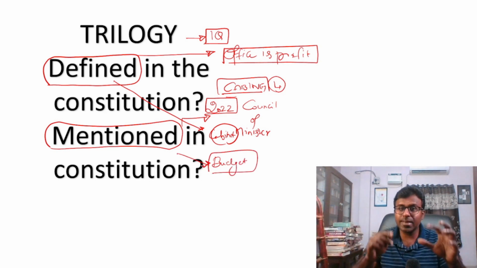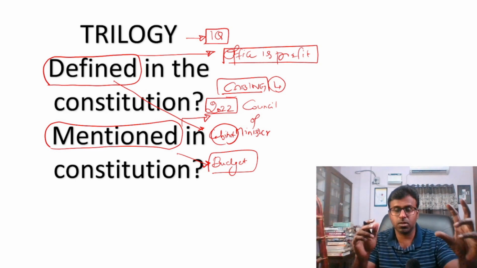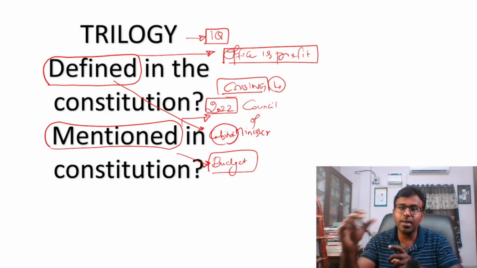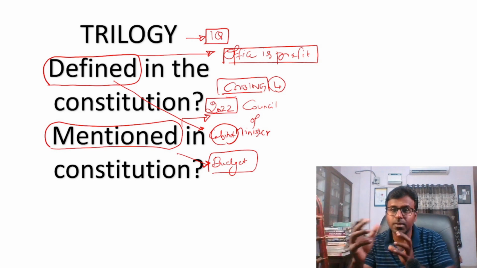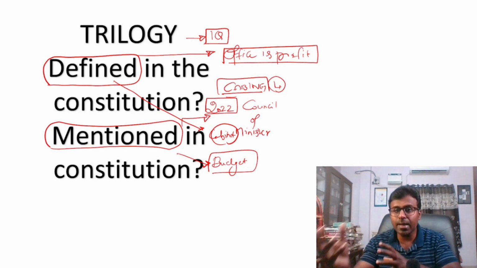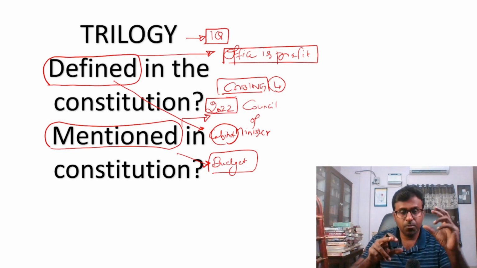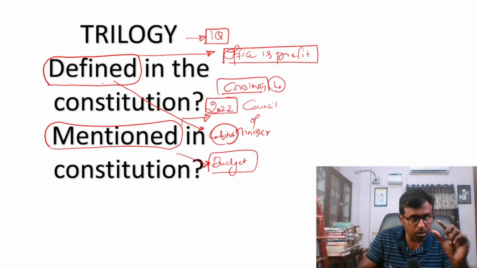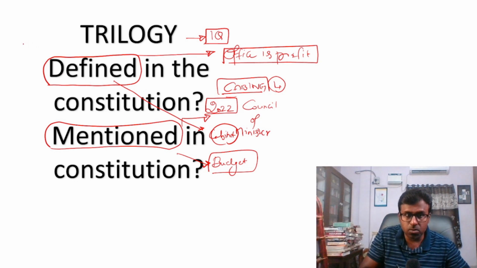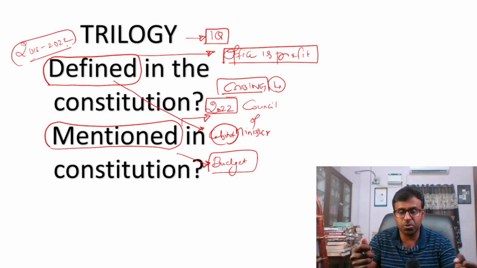Budget is like this, defined in the constitution. Defined means they would be elaborating it, whether untouchability is defined. So like that, they will be elaborating. But you should look at this trilogy very closely when you read this question. This is one question they are asking. In the last 2018 to 2022, again, if you watch, that is what I'm saying. You should adapt yourself. And mentioned in the, you look at that.